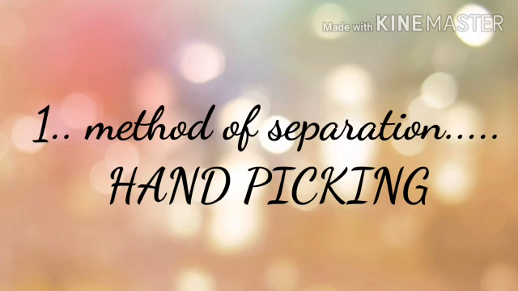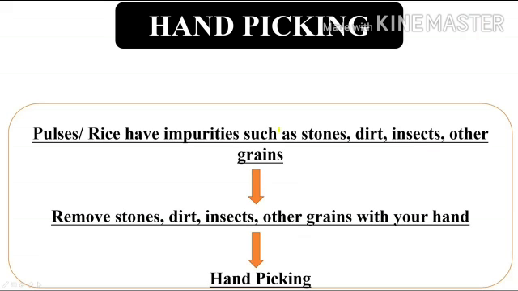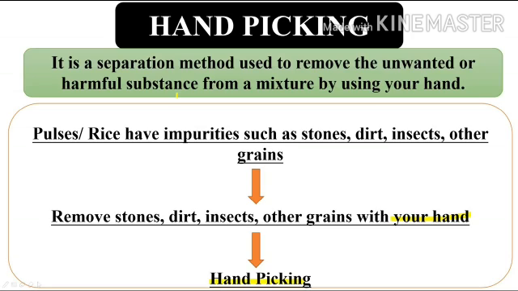Let's come to our first method of separation, hand picking. When pulses or rice have impurities such as stones, dirt, insects, or other grains, we usually remove these with our hands. This process is known as hand picking. So what is hand picking? Hand picking is a separation method used to remove the unwanted or harmful substance from a mixture by using our hand.